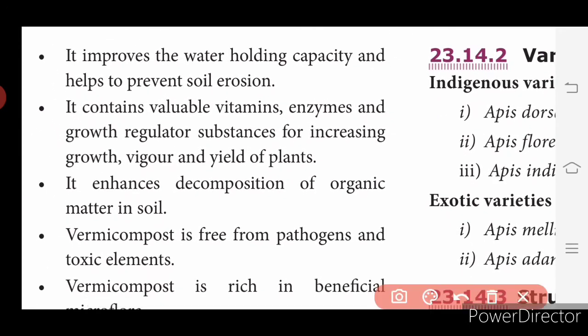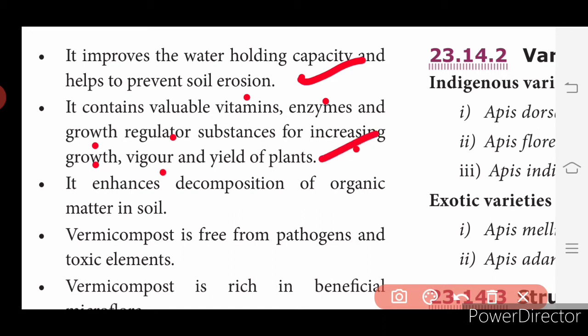It improves the water holding capacity and helps to prevent soil erosion. It holds the water well, so soil erosion is avoided. It contains valuable vitamins, enzymes and growth regulator substances for increasing growth, vigor and yield of plants.